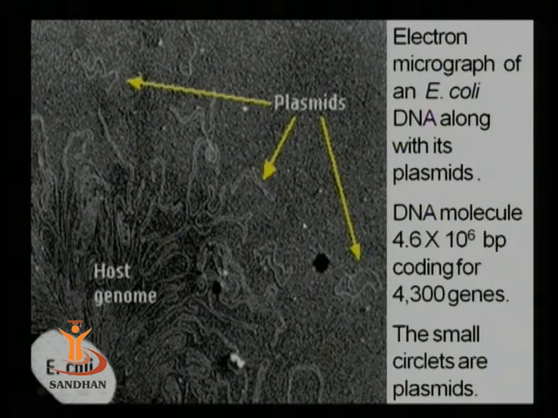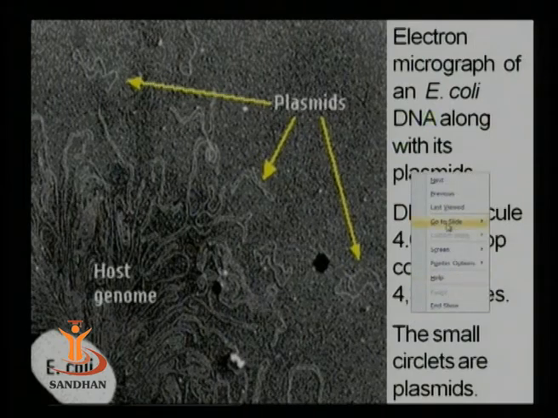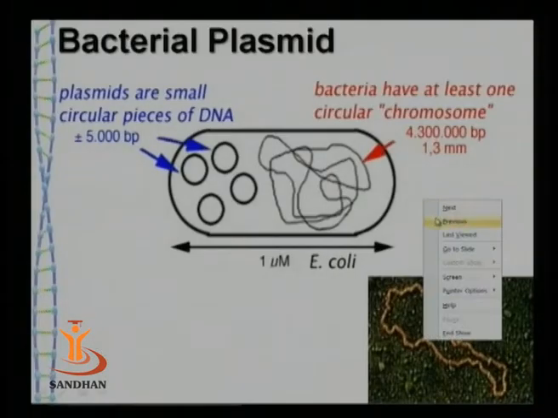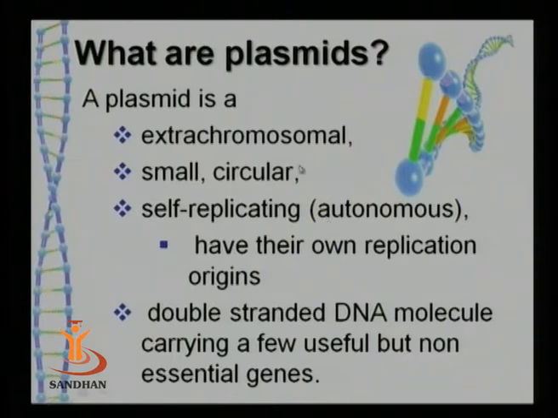If you see here, you will find that the DNA molecule of the host genome codes for almost 4,300 genes in E. coli. While plasmids have a few genes, and the number of genes in a plasmid may vary from say 5 to 50 or sometimes a little bit more. Now there are certain aspects which are to be discussed along with these points.